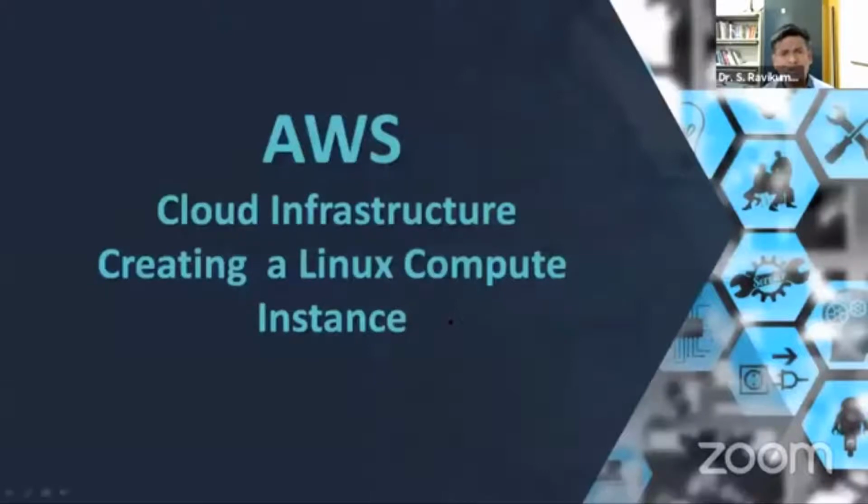Next we will move to the next important thing. Till now we have been discussing what cloud computing is. Now I have two examples of creating a cloud instance. One is Amazon cloud, AWS, and another is Oracle cloud. In AWS we will see how to create a Linux instance, and in Oracle we will see how to create a Windows instance.